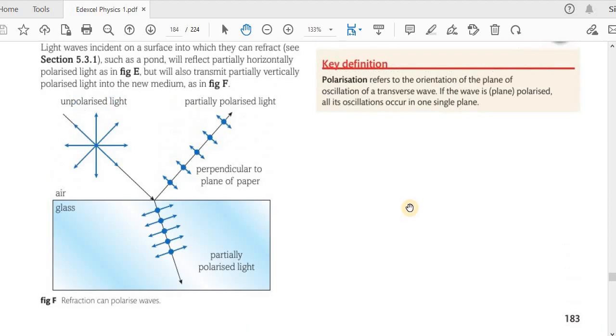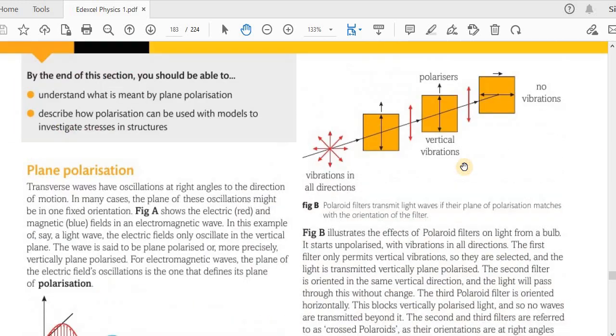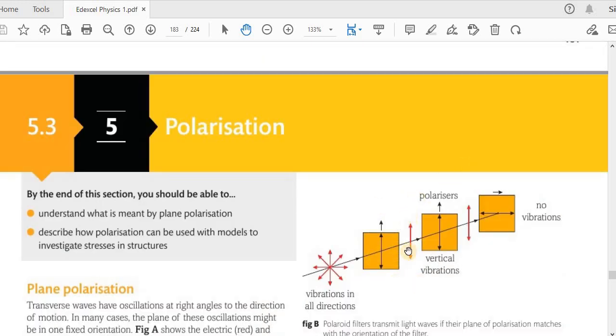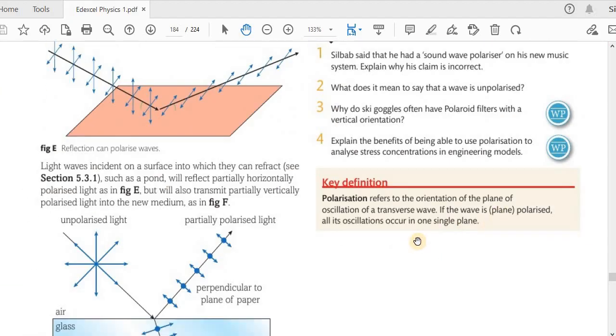What is polarization? Polarization refers to the orientation of the plane of oscillation of a transverse wave. If the wave is plane polarized, all its oscillations occur in one single plane. Now that's what happened here. Here it's plane polarized. All its oscillations are in one single plane.